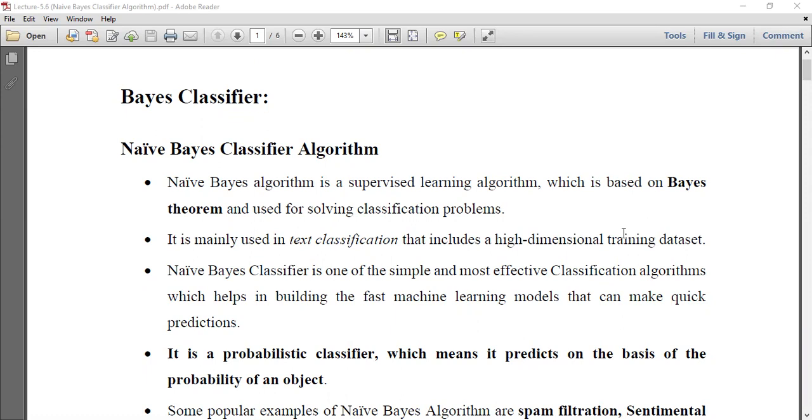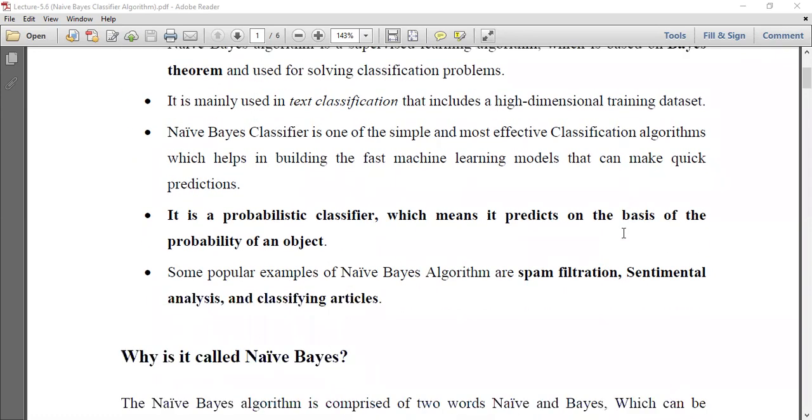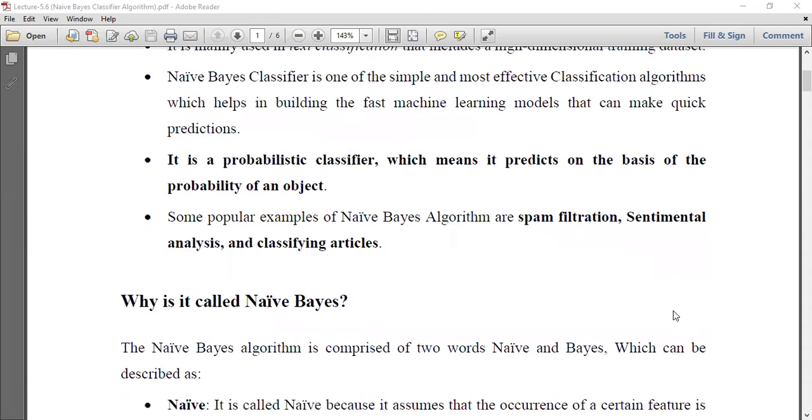It is a probabilistic classifier, which means it predicts on the basis of the probability of an object. Some popular examples of the naive Bayes algorithm are spam filtration, sentiment analysis, and classifying articles.